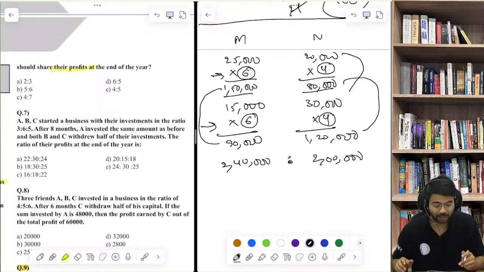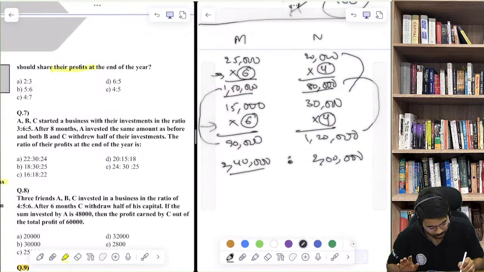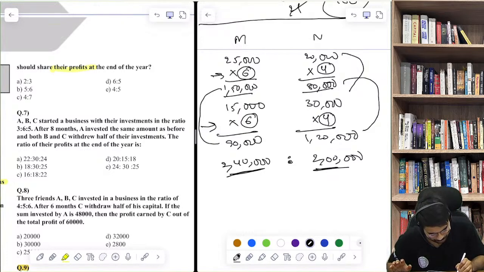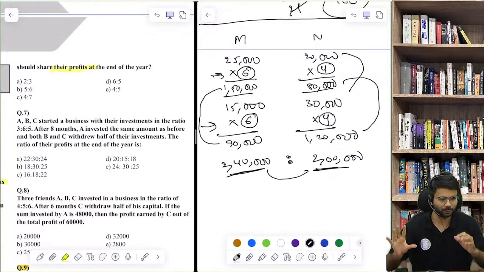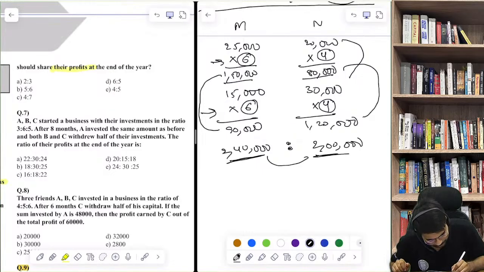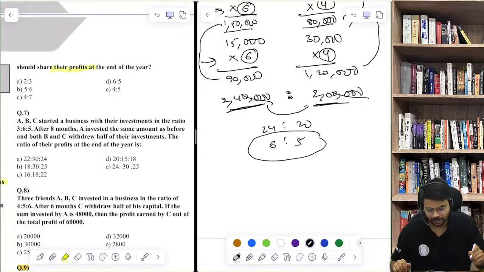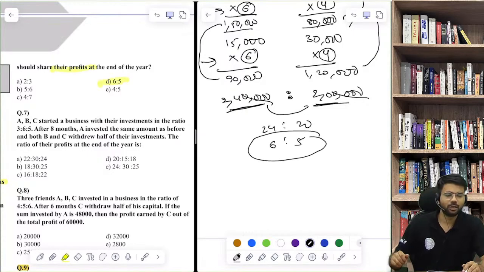अब ये जो वैल्यूज मिल रही हैं, these are ratios, this is not an absolute value. So zeros will get cancelled out, 4 zeros will get cancelled out. So 24 is to 20, on the table of 4, 4 into 6, 4 into 5. So this is their profit sharing ratio. Option number D would be the right answer. Yes, everyone clear? समझ में आ गया?